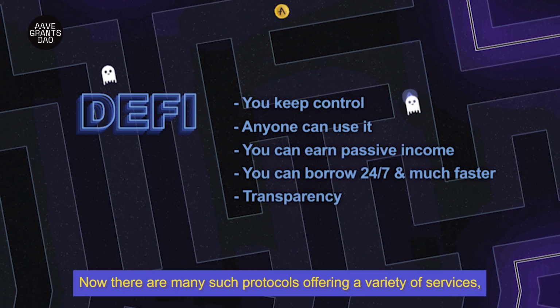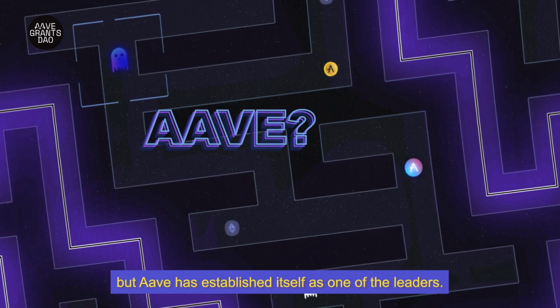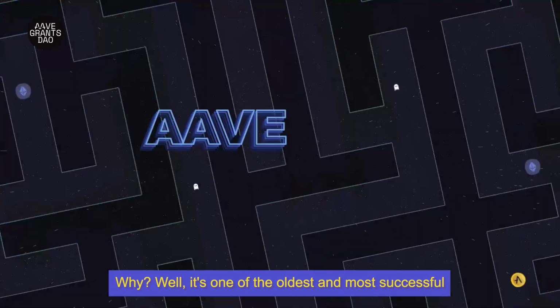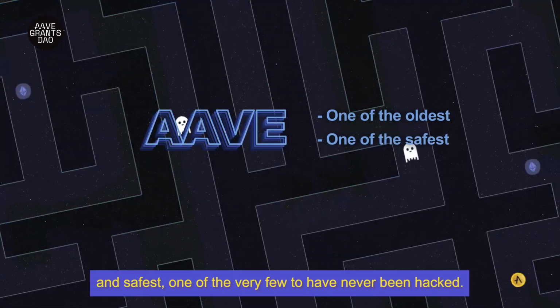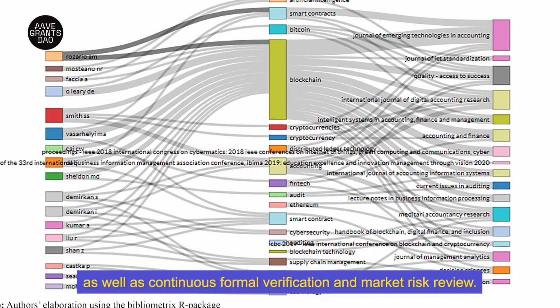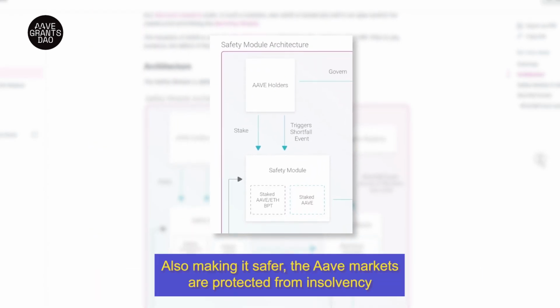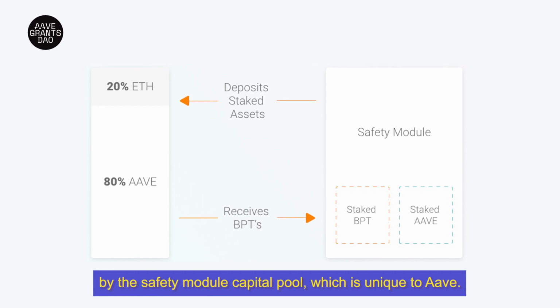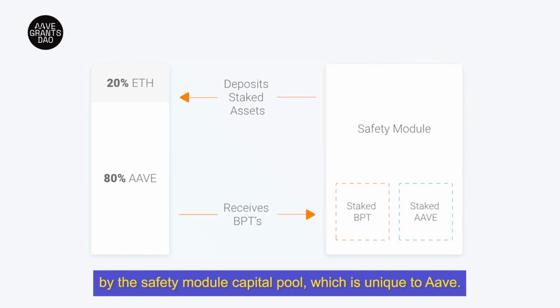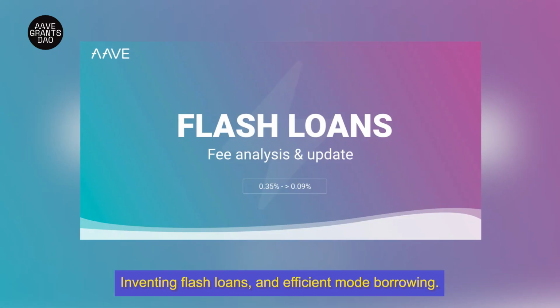Now, there are many such protocols offering a variety of services, but Aave has established itself as one of the leaders. Why? Well, it's one of the oldest and most successful and safest. One of the very few to have never been hacked. The Aave protocol holds security at its core with 5 audits, making it one of the most audited protocols, as well as continuous formal verification and market risk review. Also making it safer, the Aave markets are protected from insolvency by the safety module capital pool, which is unique to Aave. It's also very innovative, inventing flash loans and efficient mode borrowing.